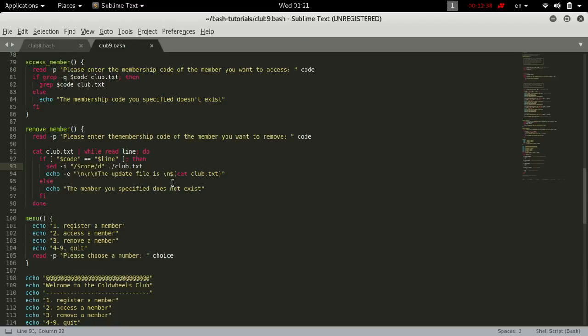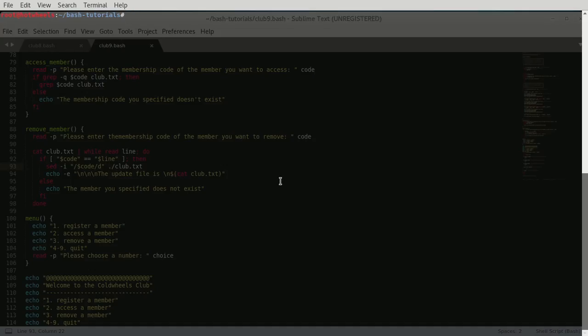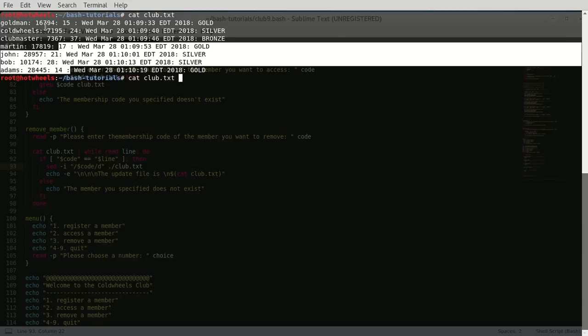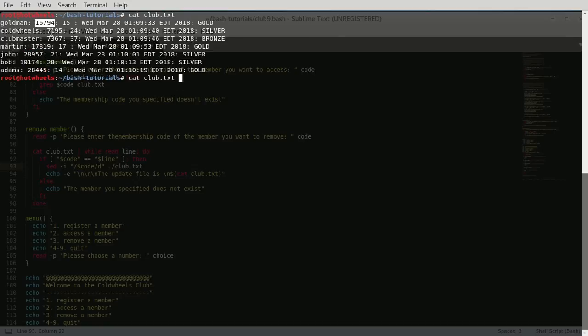But we need to see if the code is in one of the lines. The way we do this is we're going to cat club the text. We only want this code. This is technically the second field relative to the colon character. So that's the first field, then the colon, then the second field, then another colon, then the third, and so on. So if we cut using the colon as the delimiter, and we cut at the second field, we only want the second field, we get this.